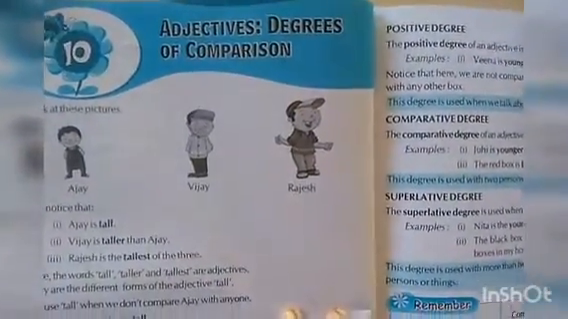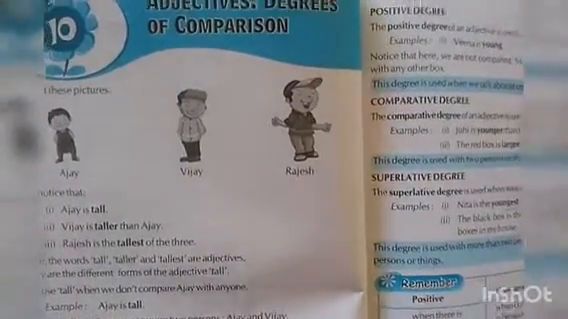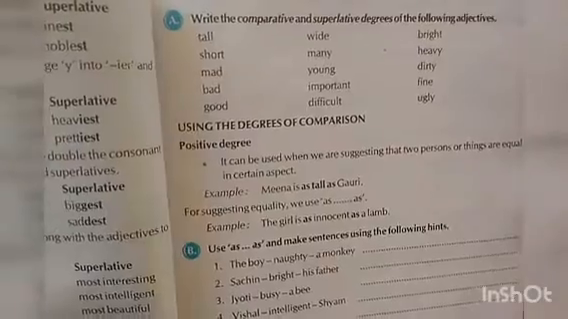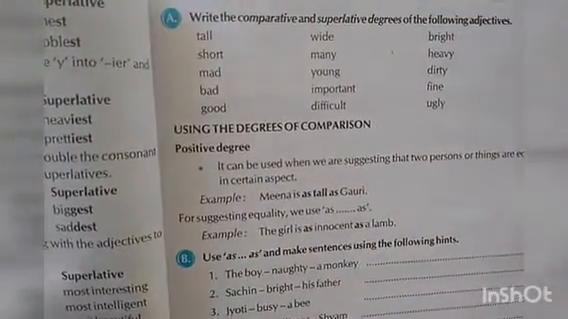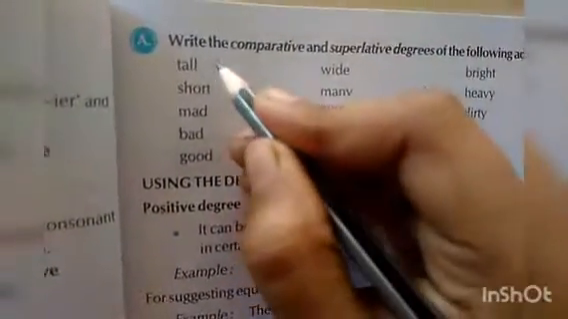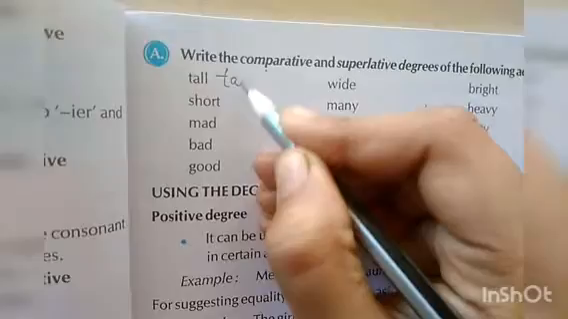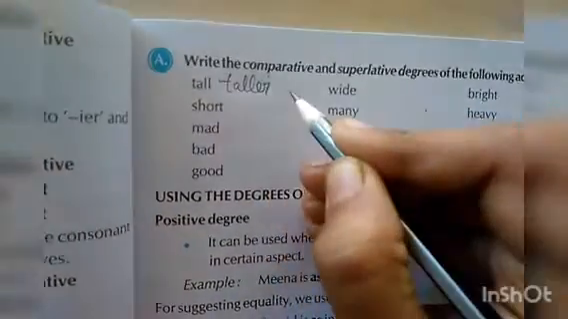Let's start chapter 10, adjectives, degree of comparison. This is the second part of this chapter. Today we do the exercises of the chapter. Write the comparative and superlative degrees of the following adjectives. First, tall. What is the comparative degree of tall? That is taller. And superlative, tallest.